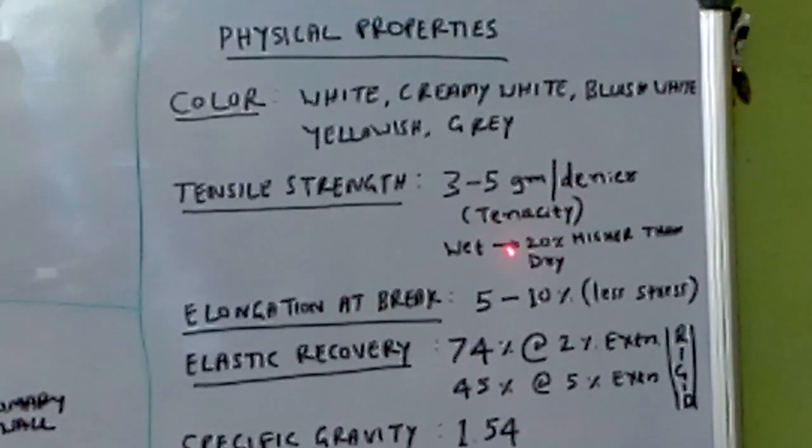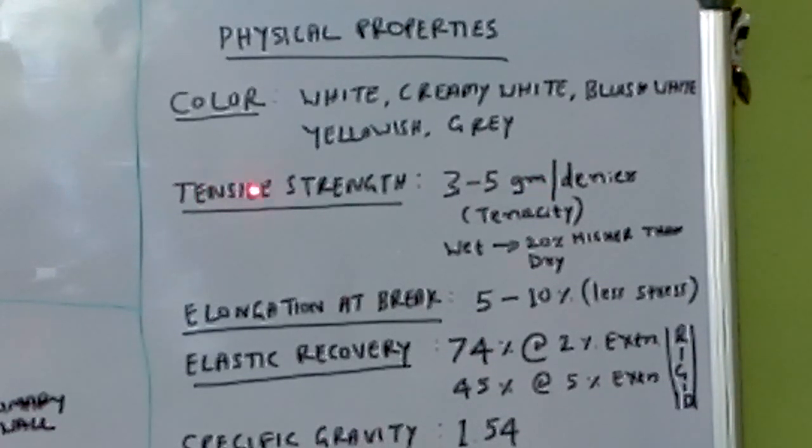But some fibers, like synthetic fibers, will not allow water particles. Cotton is easily wetted. It can be dyed easily and finished easily, because the cellulose polymers are very flexible inside. Okay, the strength is 20% more compared to the dried fiber.